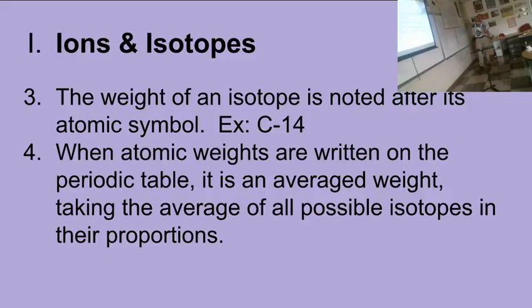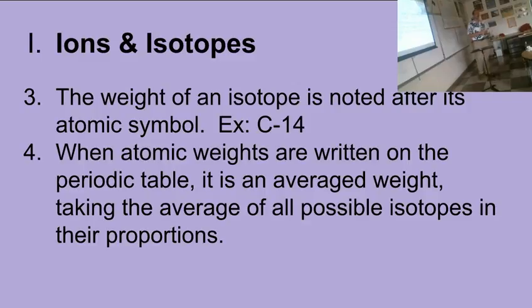So we said carbon 12, carbon 13, carbon 14. But if you look at the periodic table, the mass for carbon is given as 12.011. And you're like, wait a minute, how do you have 0.011 things in the nucleus? You don't. Carbon is either 12, 13, or 14, but it's almost all 12. There's just a little bit of 13 and a little bit of 14 out there in the universe.